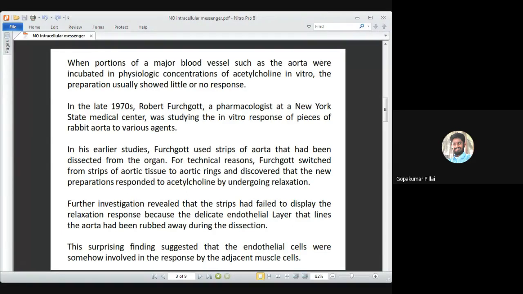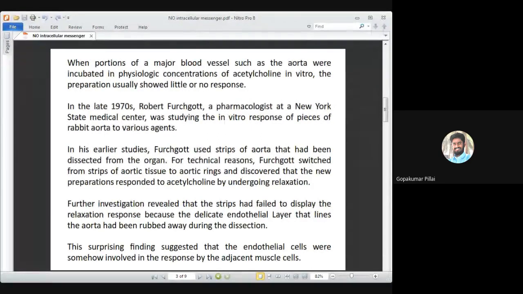So by this particular experimentation, he understood that the complete layer of the aorta ring was required. Why? Because the problem where he was failing in his experiment was when he was taking a strip that he was cutting off from the organ.